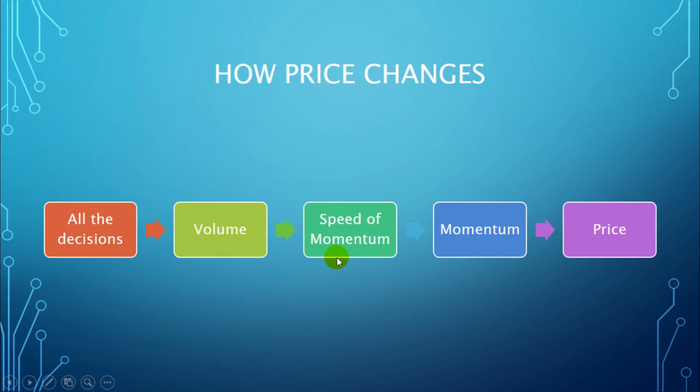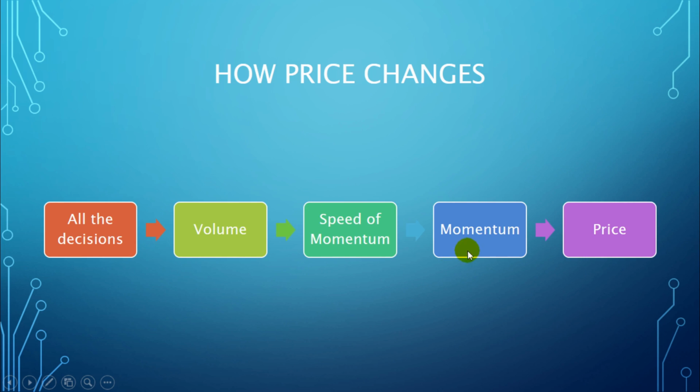The next thing is speed of momentum. There are some indicators like accelerator oscillator that show the speed of momentum, but I don't recommend using it because it changes a lot. You know, every time momentum wants to reduce its speed, it gives you a signal, and a lot of the signals are fake. So I don't recommend using speed of momentum oscillators.